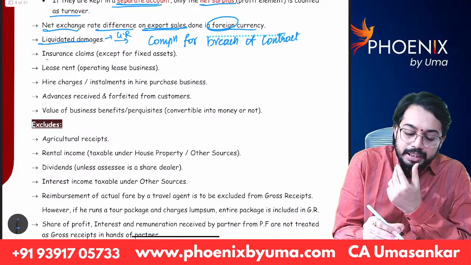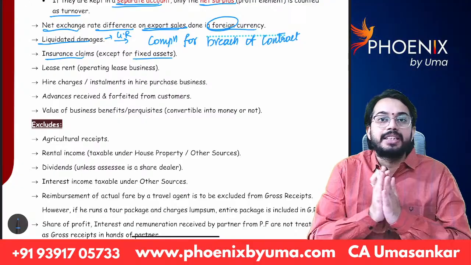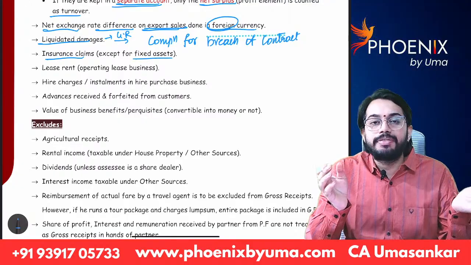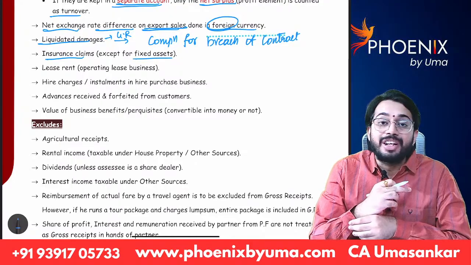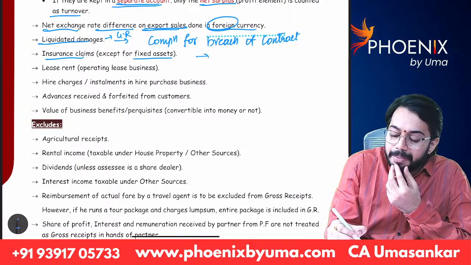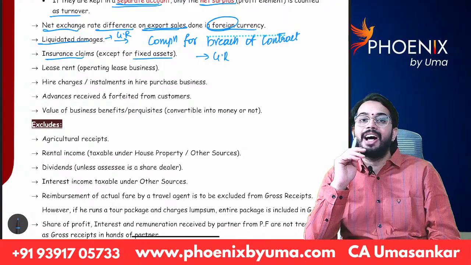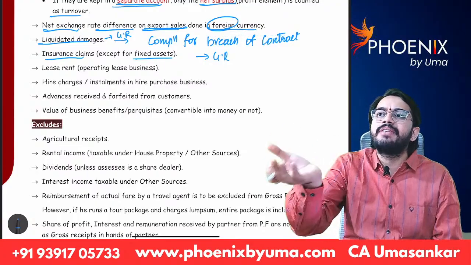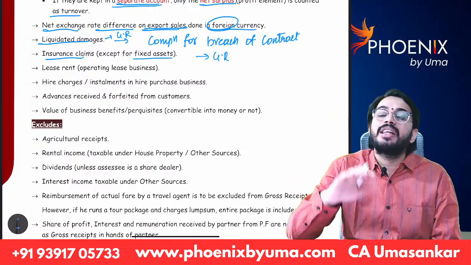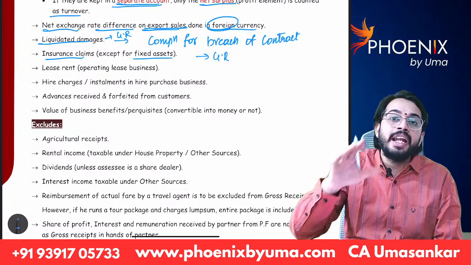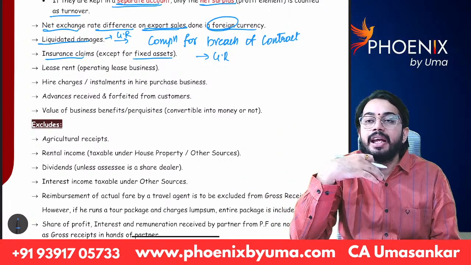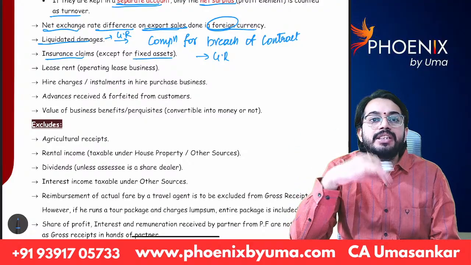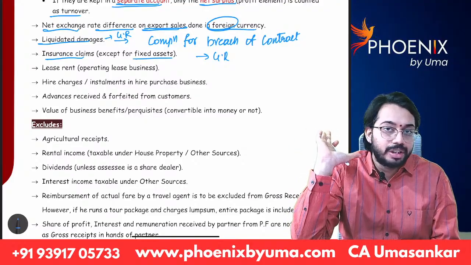Next, insurance claims except for fixed assets. See, there is damage of stock. For that, you received an insurance amount. Insurance amount is not turnover, but the insurance amount will be treated as gross receipts. Are you able to understand? So, whenever you receive insurance compensation, other than for fixed assets, for goods or for any other assets, that insurance compensation is also treated as gross receipts.